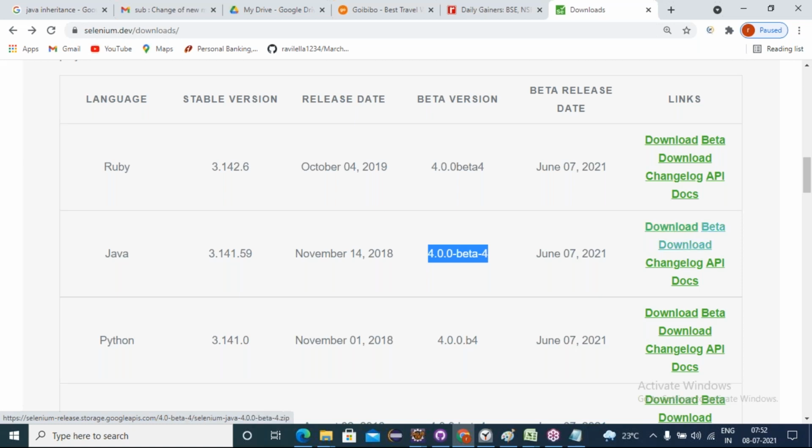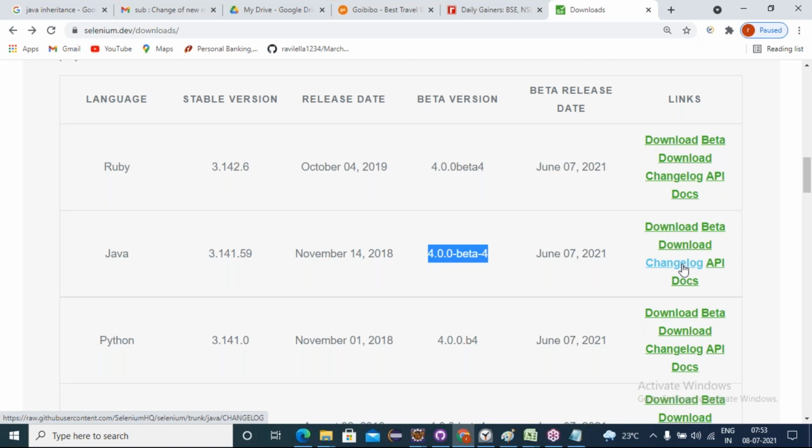Next, change logs. Friends, in the Java WebDriver language binding, WebDriver 3 has so many series versions. From version to version, what newly added features, what got deprecated, what got changed, what got deleted, every history will be there in the change logs.